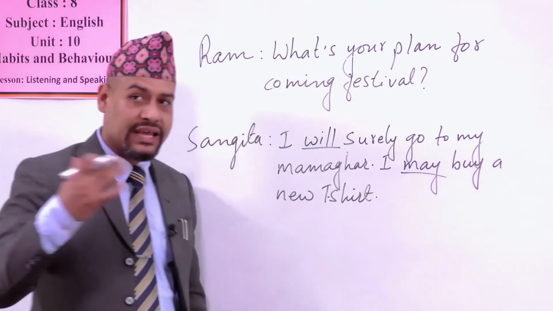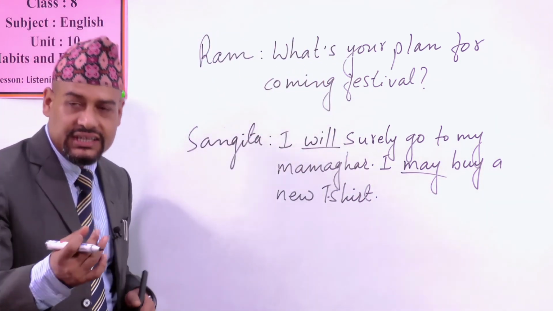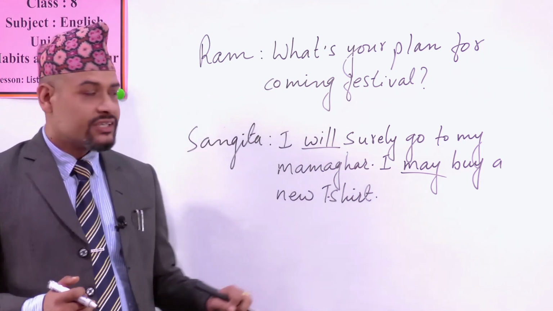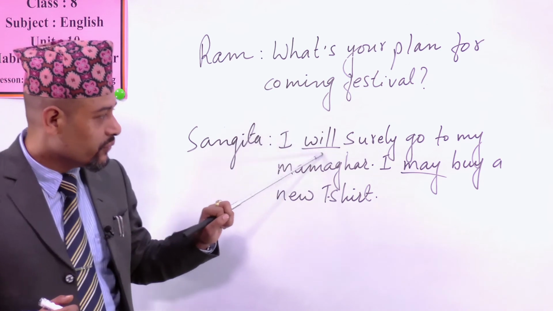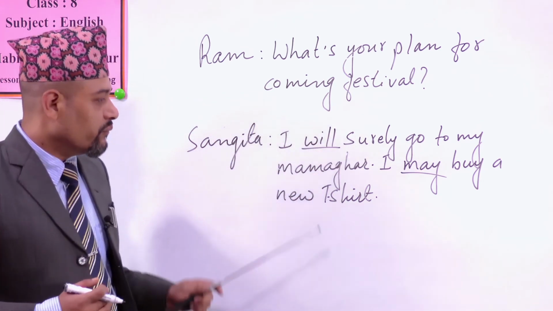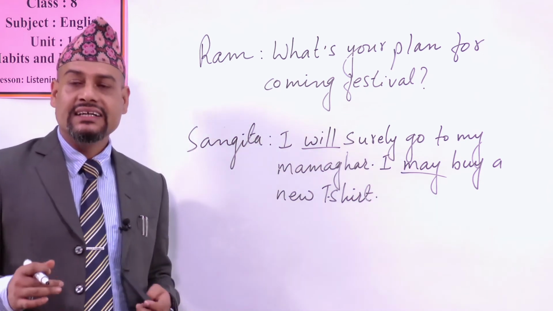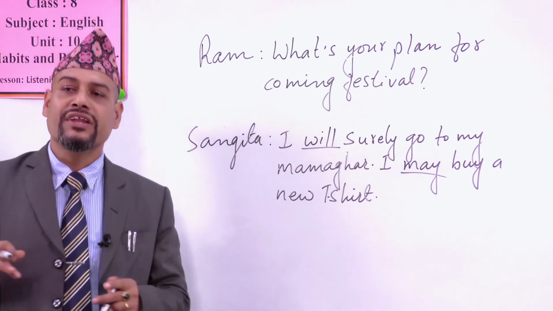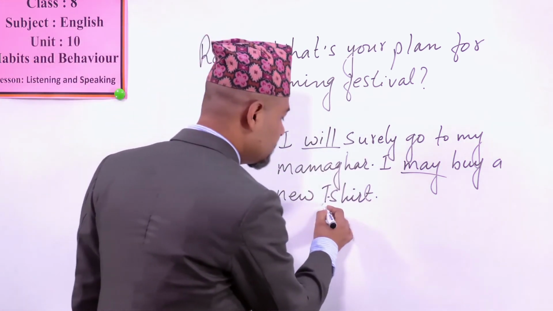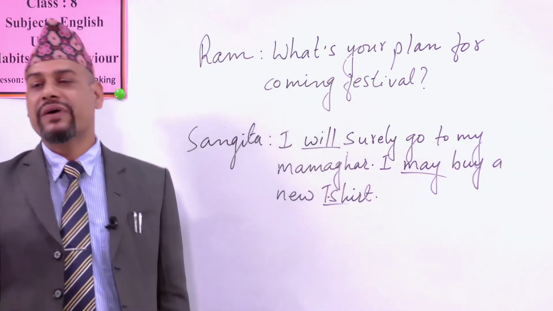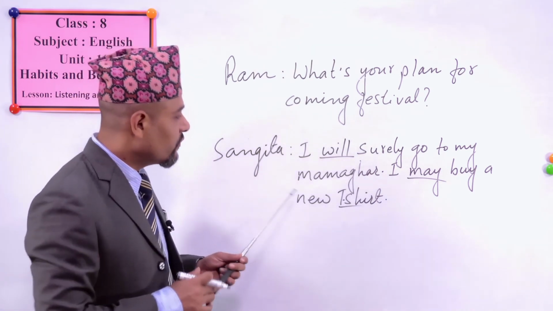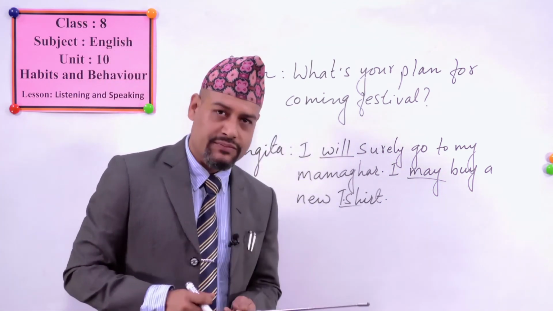It is about planning, it is about predicting, it is about probability, and it is about future. Okay, so in the first sentence, will surely go to mama ghar means it is sure. But in the second sentence, it means that she may buy also, she may not buy, and there is another chance. If she won't buy a new t-shirt, she may buy a new pant also. Okay, so it is 50% chance. So for this case, you have to use this type of thing.